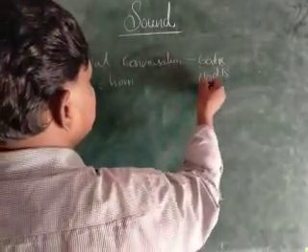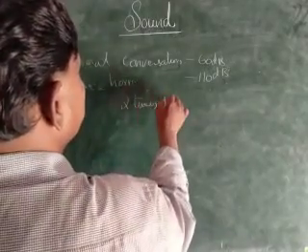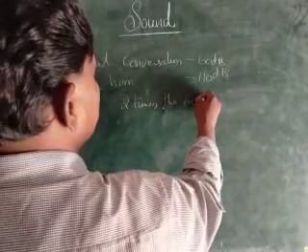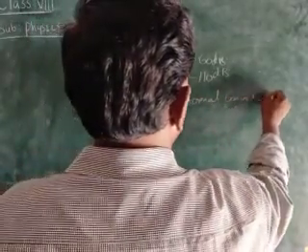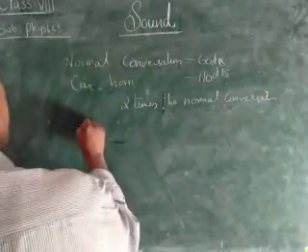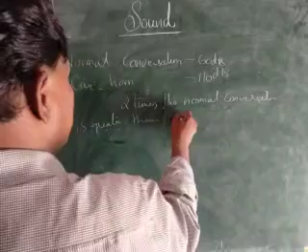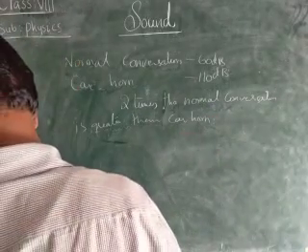Therefore, how many times it is greater means 2 times. A car horn is about 2 times greater than the normal conversation.